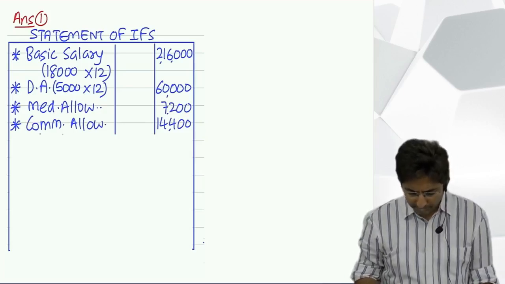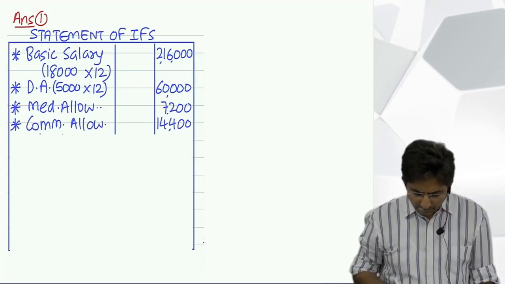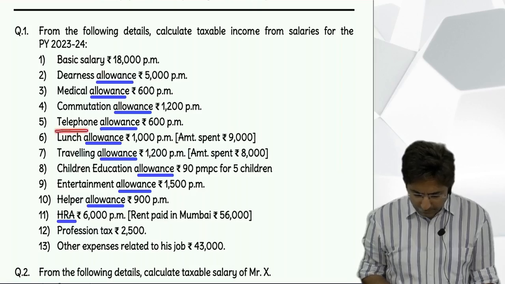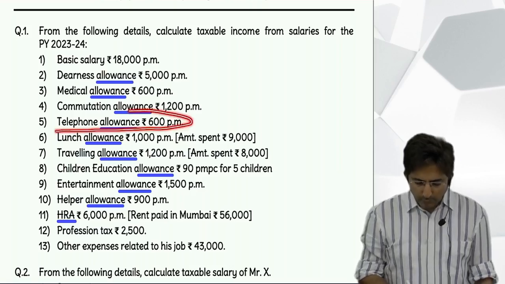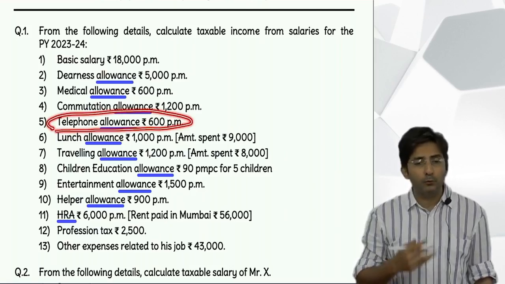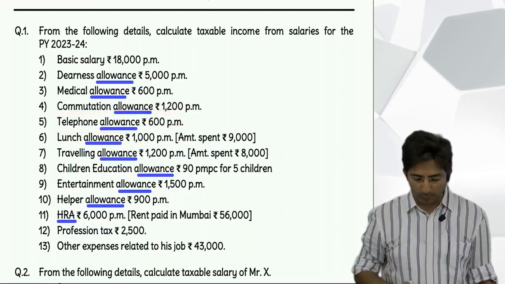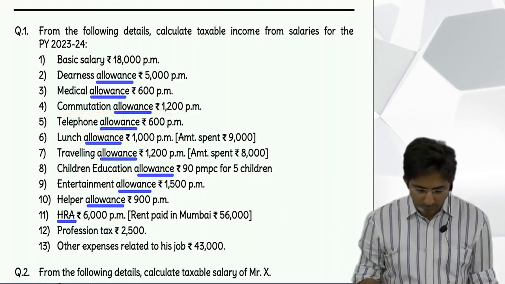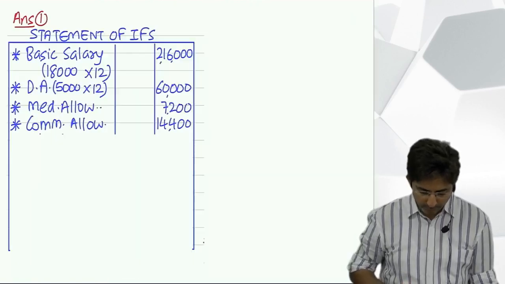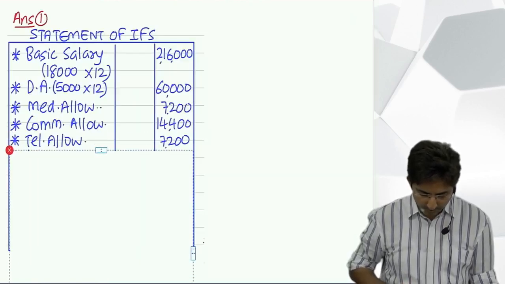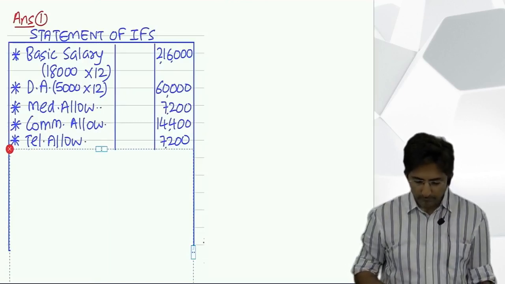Then, telephone allowance. Okay, telephone allowance, does it come in TC hut, TC udhar? No, it is not there in our keyword, so fully taxable. Directly outer column. 600 into 12. 7,200, correct?